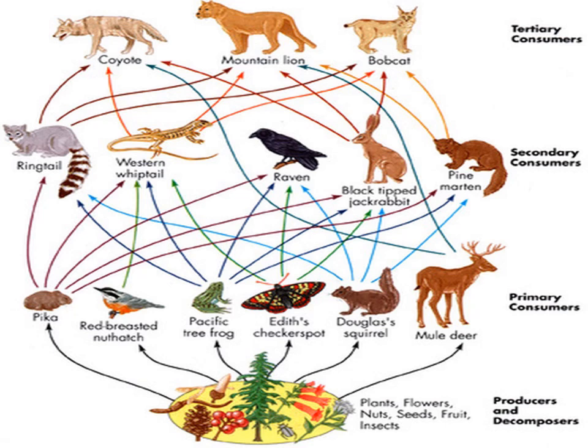Decomposer, dead animals and dead plants are decomposed by bacteria and fungus. That is a decomposer. Okay, what is a web? Food web is interlinking of many food chains.